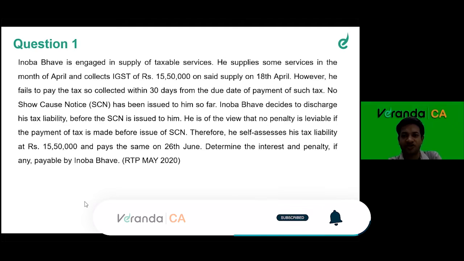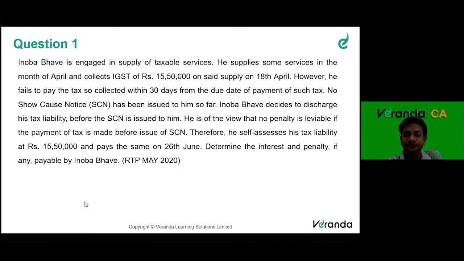So if you see here, the question is all about determination of interest and penalty amount, right? Now, the SSE is a normal registered person. In the month of April, he collected 15,50,000. For the month of April, the due date is 20th of May. So whatever supplies I've done in the month of April, the time of supply has occurred, and I'm liable to pay tax on 20th of May when I file my GST 3B return, right?